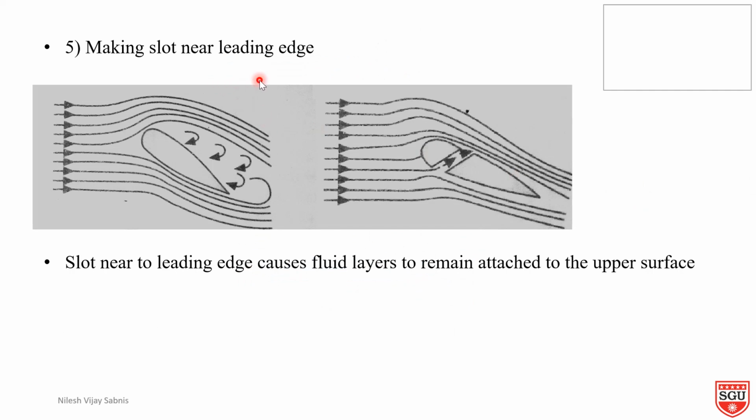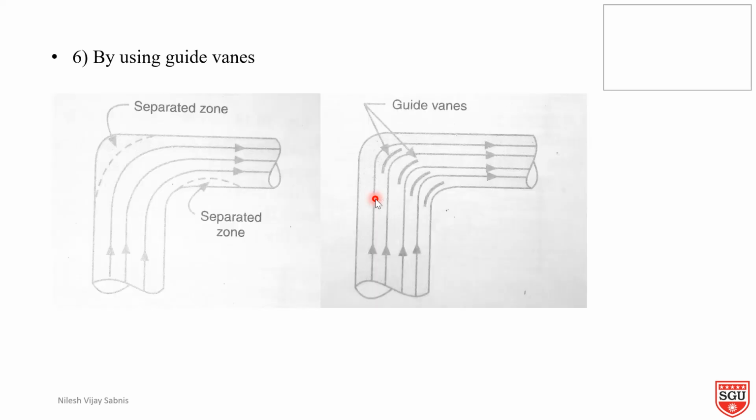Making a slot near the leading edge. So here is the object. In this object we have provided one slot through which fluid can flow, and a slot nearer to the leading edge causes the fluid layer to remain attached to the upper surface. By using guide vanes: separated zone is here, separated zone is here. By providing guide vanes, there is a reduction in the boundary layer separation.